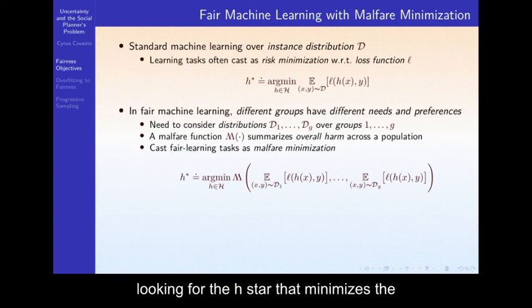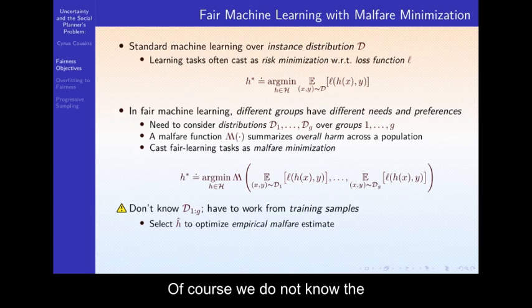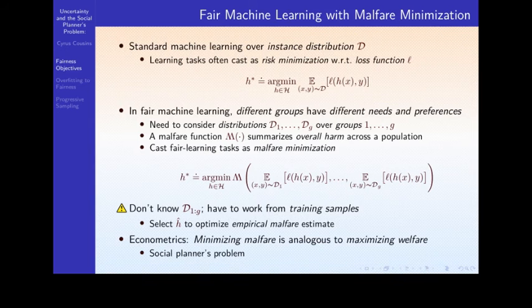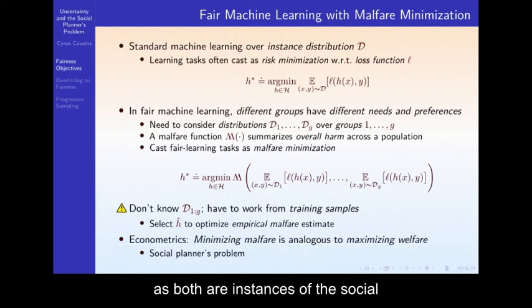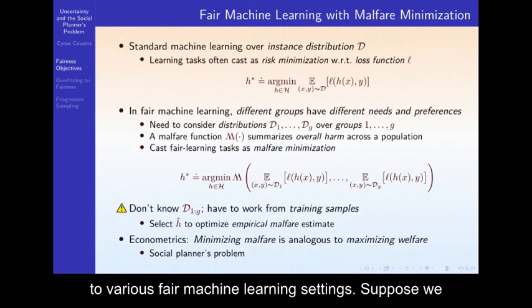In other words, we're looking for the H star that minimizes the Malfare operator applied to the expected loss of each group. Of course, we do not know the distributions, so we have to work from training samples, and we select some H hat that will optimize an empirical Malfare estimate. We should compare this to maximizing welfare, as both are instances of the social planner's problem, and both can be applied to various fair machine learning settings.